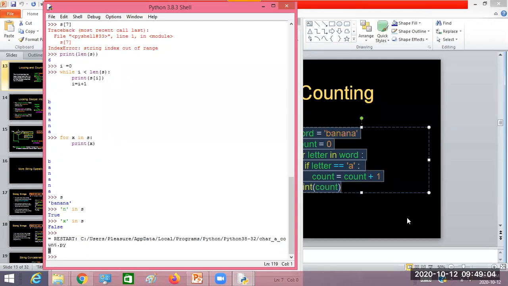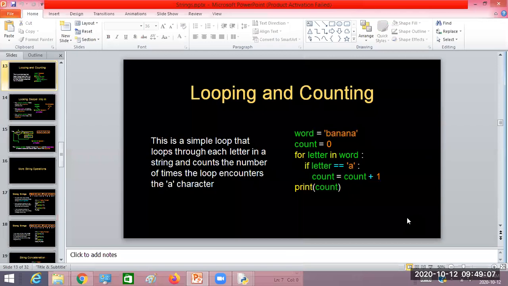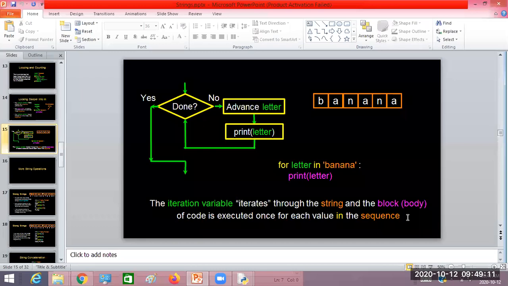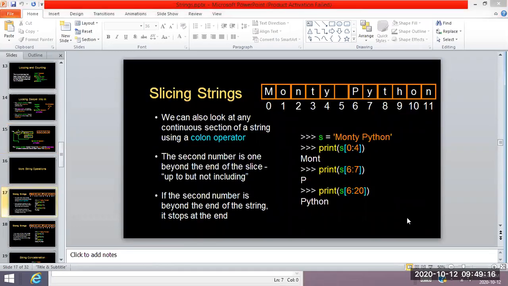Right. So this I already discussed. Now we'll see more of the operations on the string.